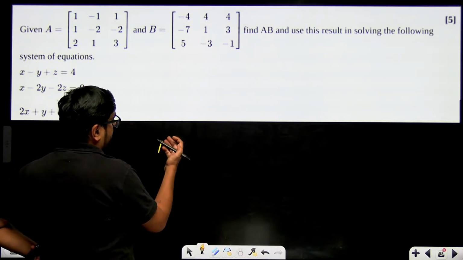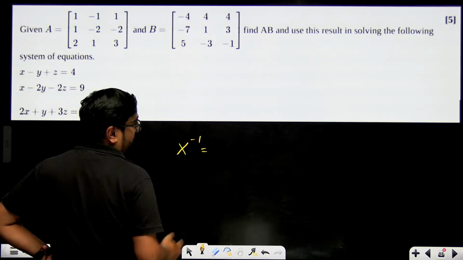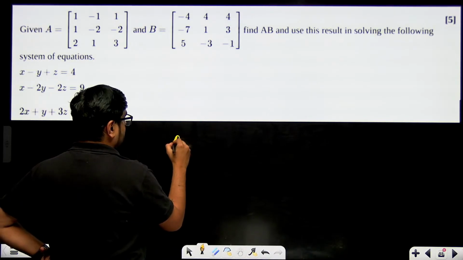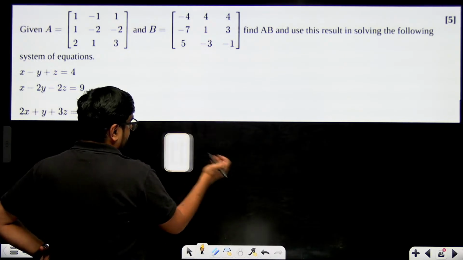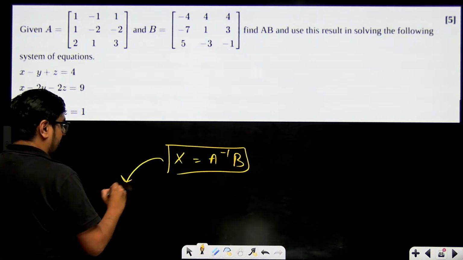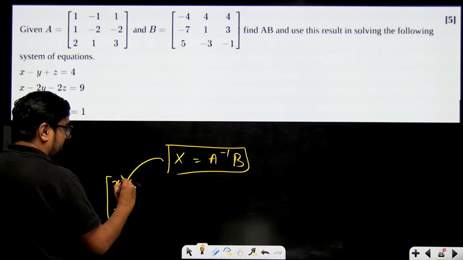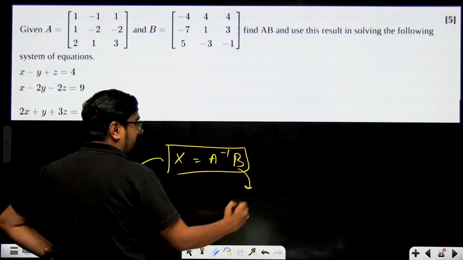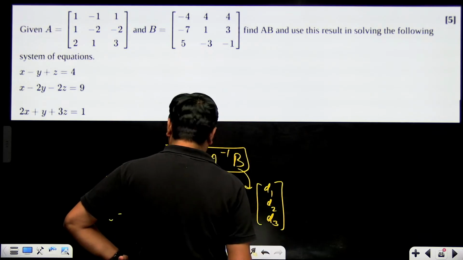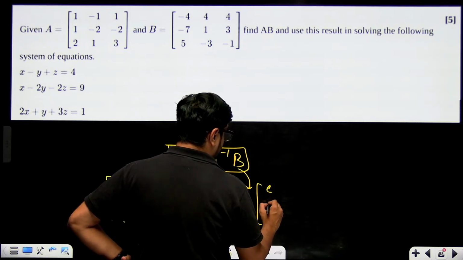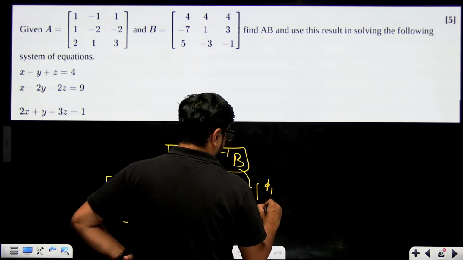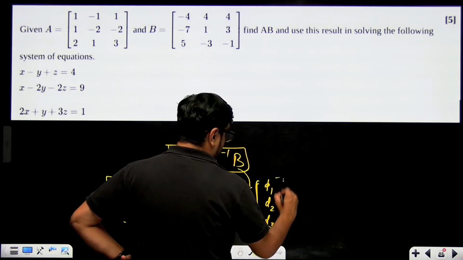For this, you just have to remember AX equals B, so X is equal to A inverse B. This one formula you have to remember, where X is the column matrix of your variables, and B is the column matrix of your three constants D1, D2, D3.